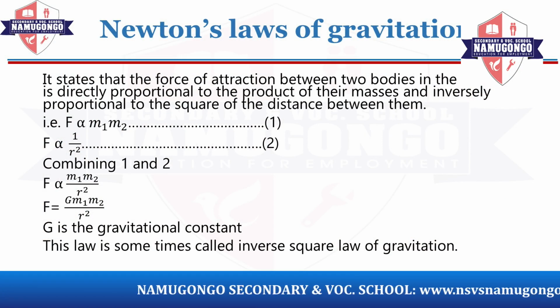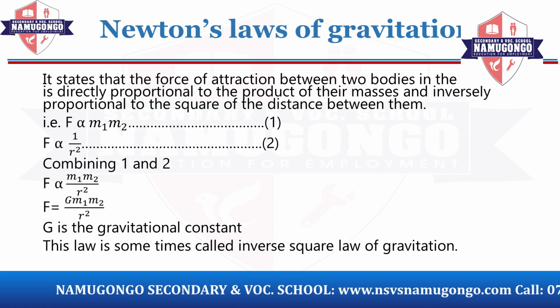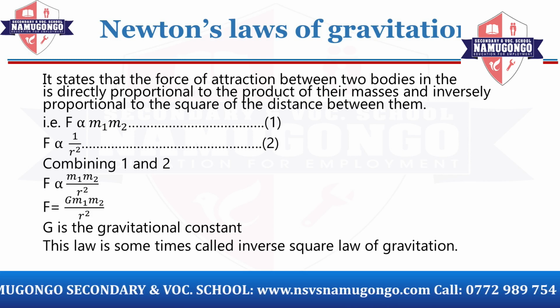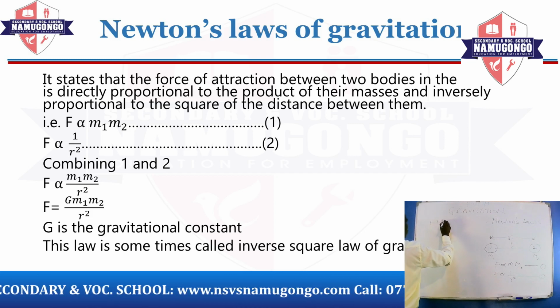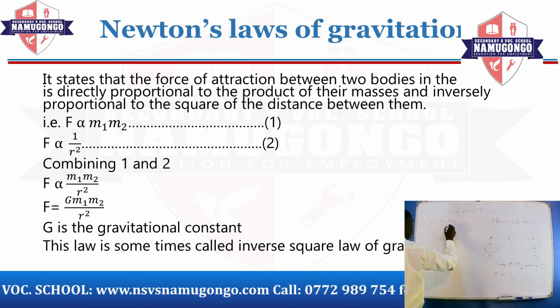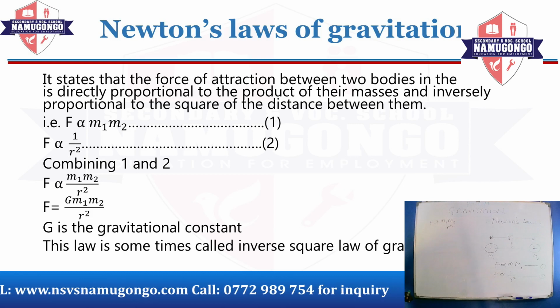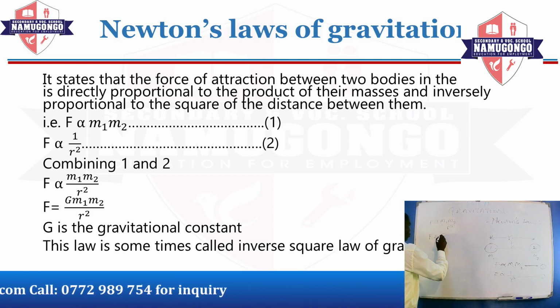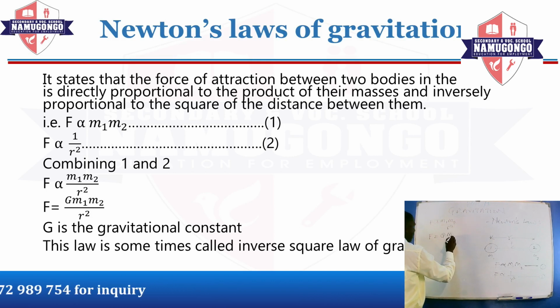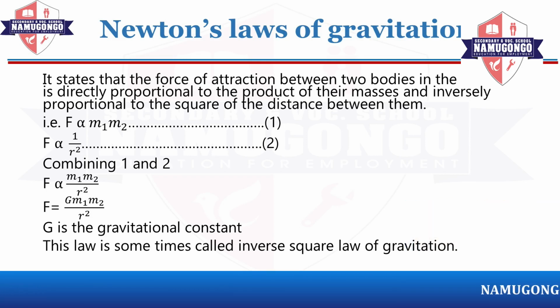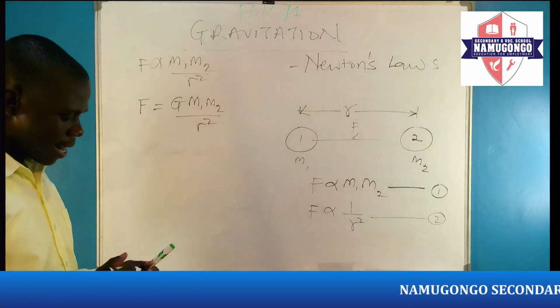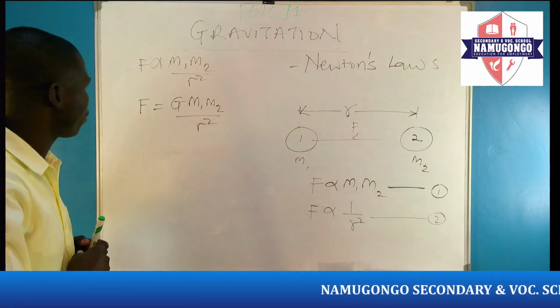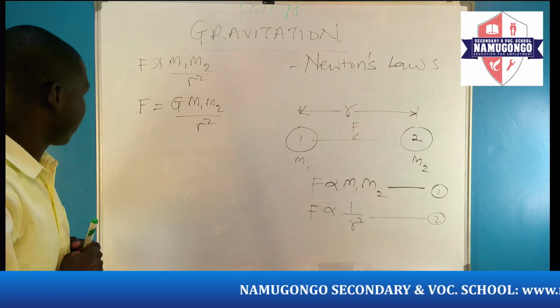When we combine equation 1 and equation 2, we shall come up with F being proportional to m1 m2 all over r squared. And when we remove the proportionality sign, we introduce a constant G, then F equals G m1 m2 all over r squared, where G is a constant of proportionality in this case, and we call it the universal gravitational constant.